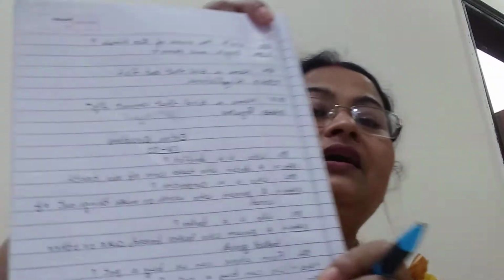Then if you want to buy a pet, where will you get the pet? You'll get the pet from a pet shop, right? So there are special shops where you will get these things available. Okay, so you should know the names of those shops. So here I'm explaining the question answers that I have given, and I'll send them soon.